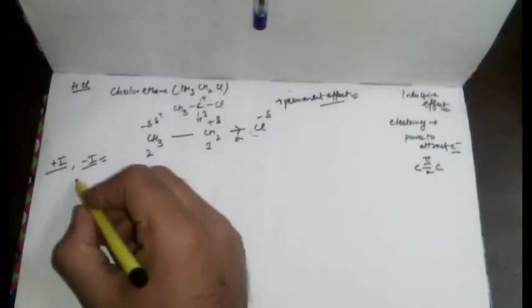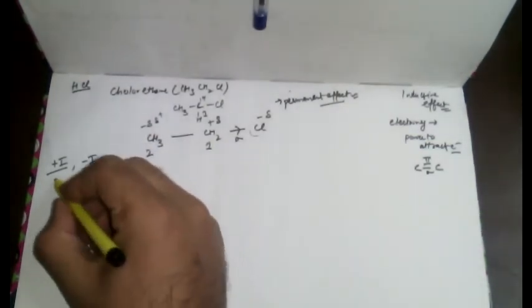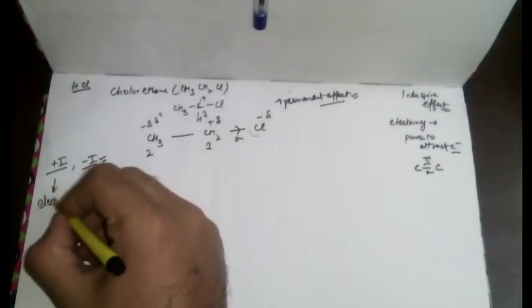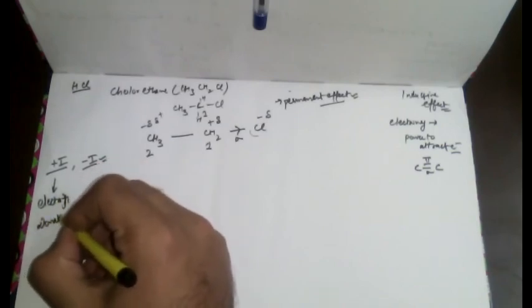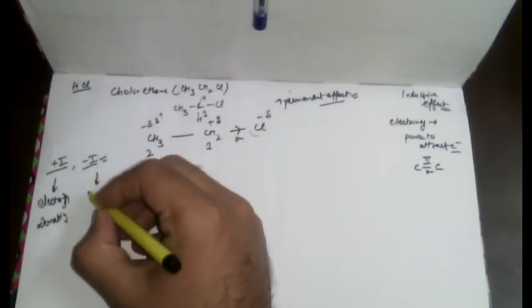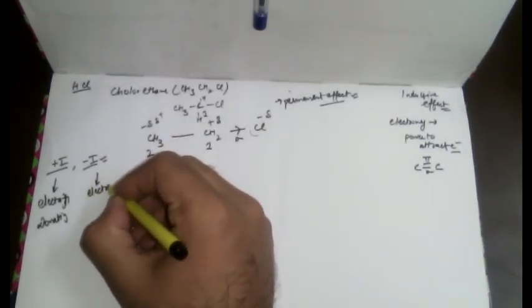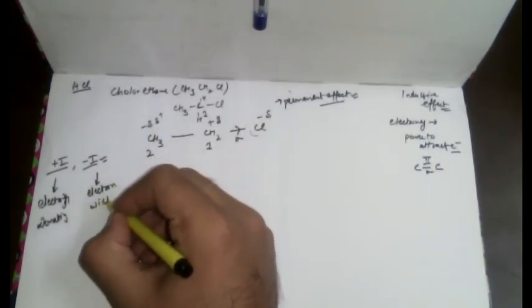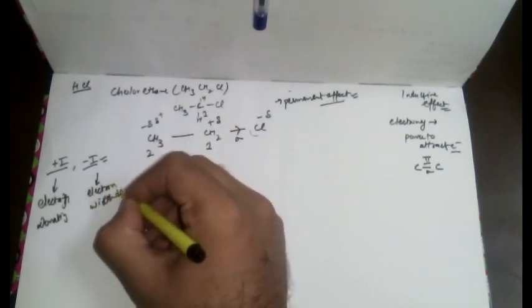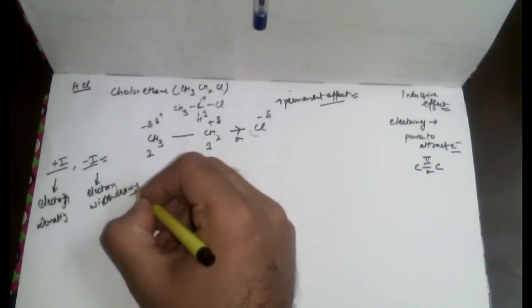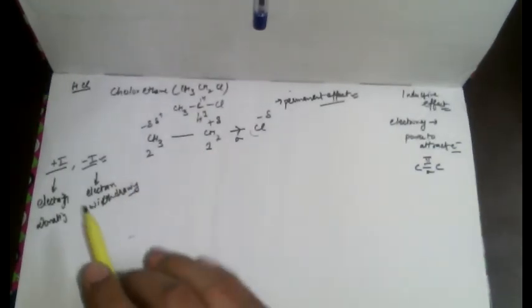One is electron donating, the plus I, and the other is electron withdrawing, the minus I.